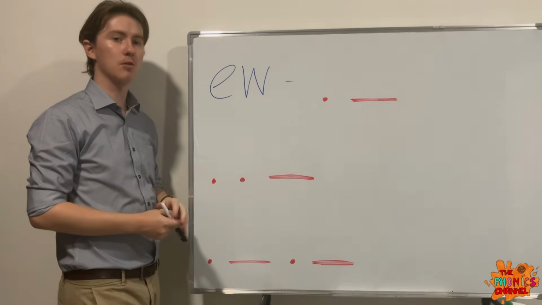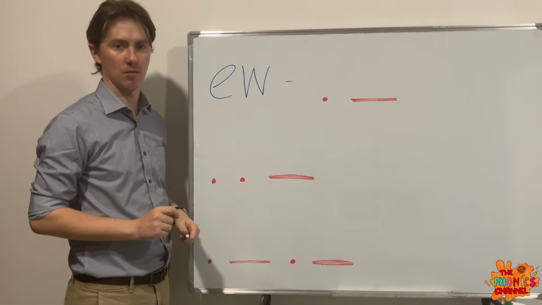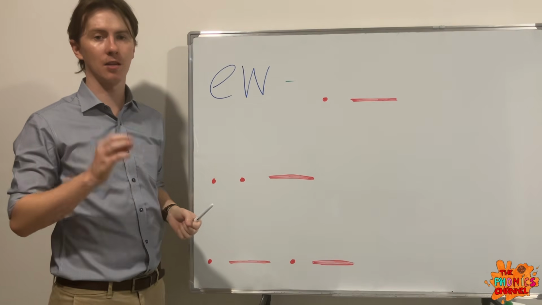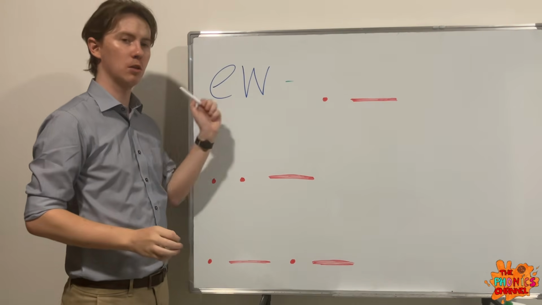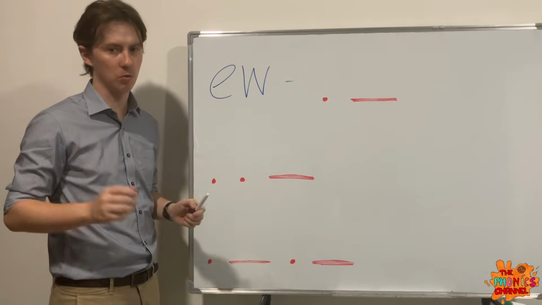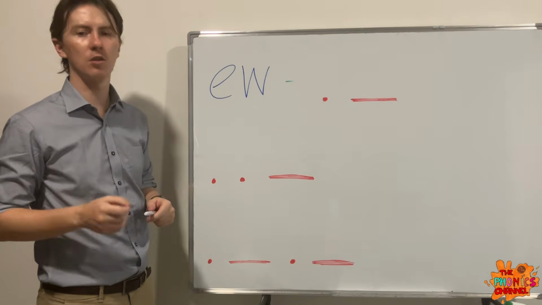have the same two-letter sound making the U sound. So sometimes it can make the U sound, sometimes it can make the U sound. U, U, U. So EW can make the U sound as well as the U sound. So let's put the U sound into some words then.